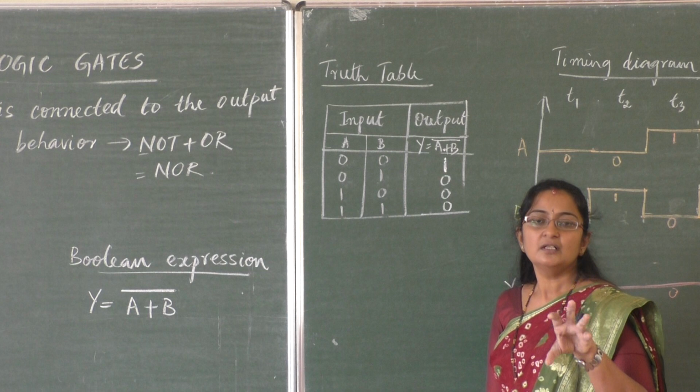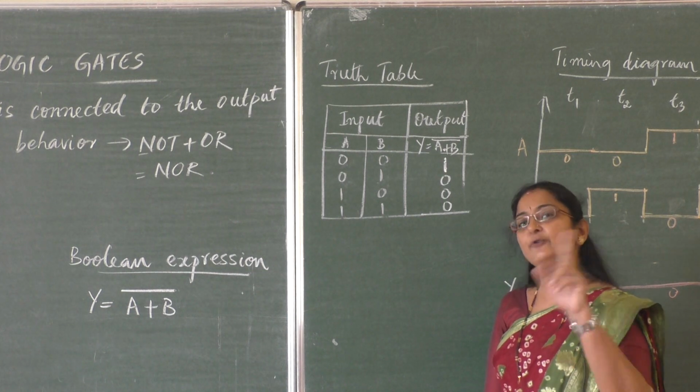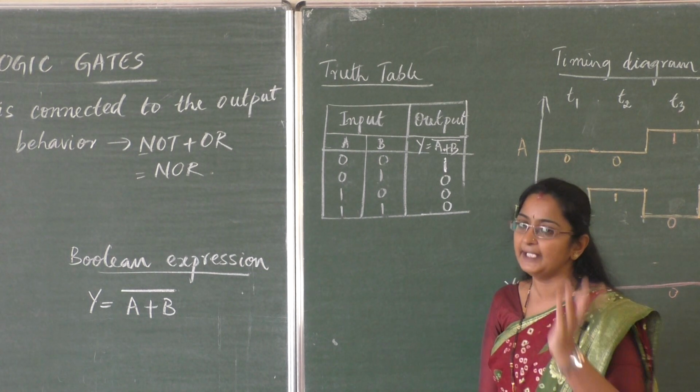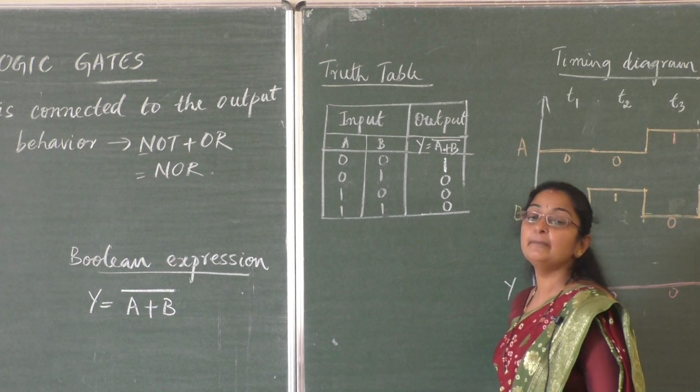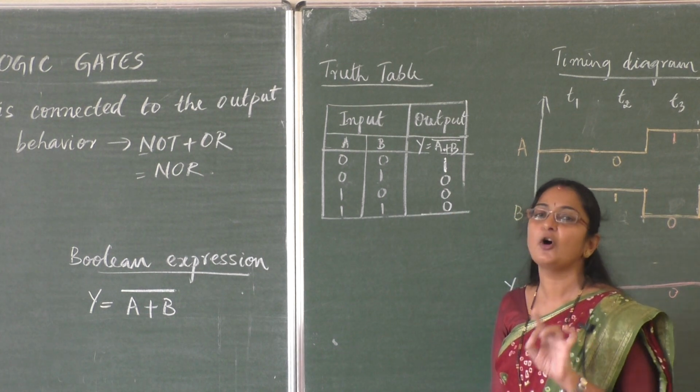Whatever truth table you got for the OR gate, you have to reverse it. Where it is high, you have to make it low. So like this, you have to remember the truth table for the NOR gate.